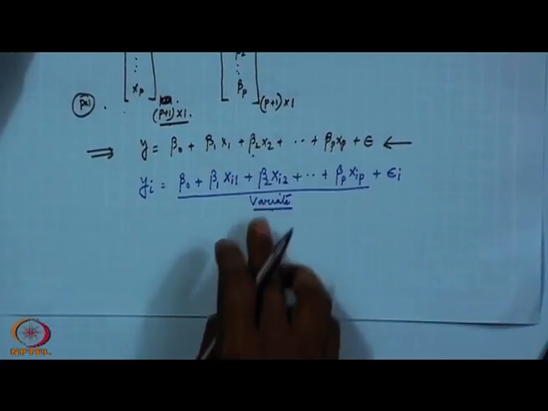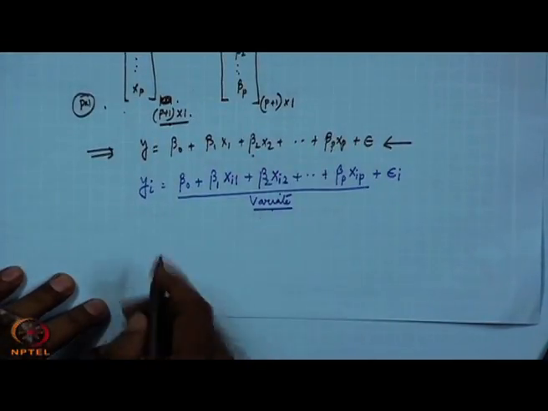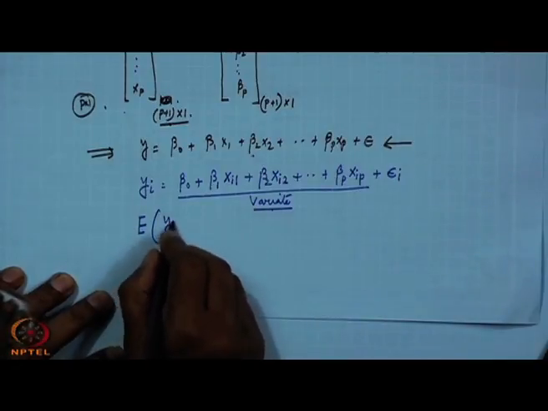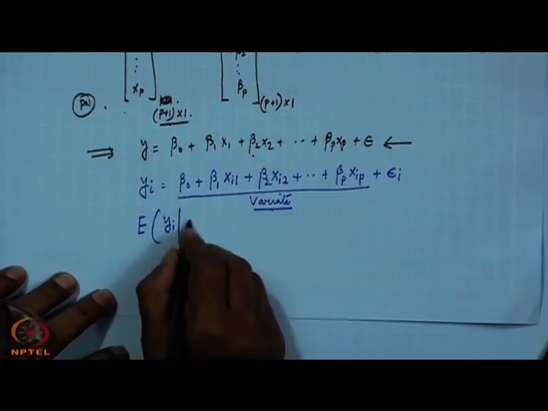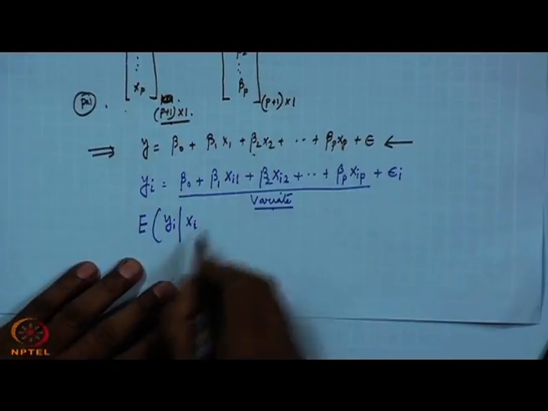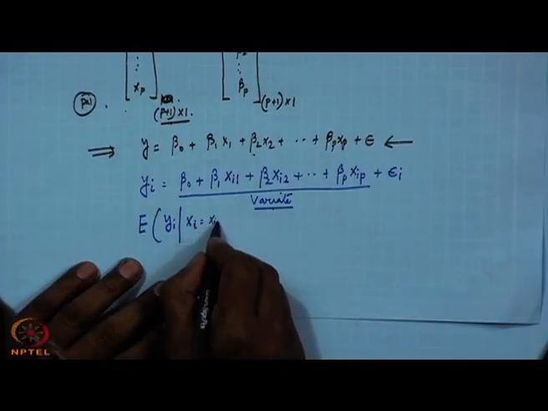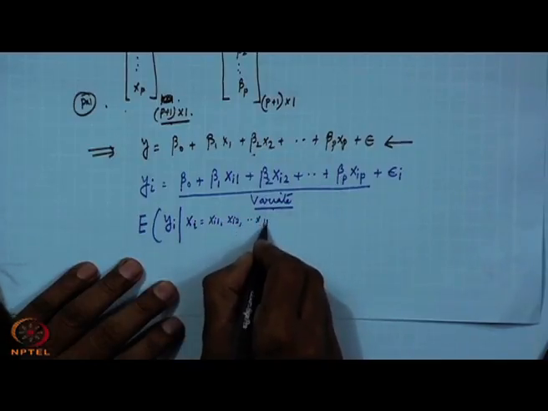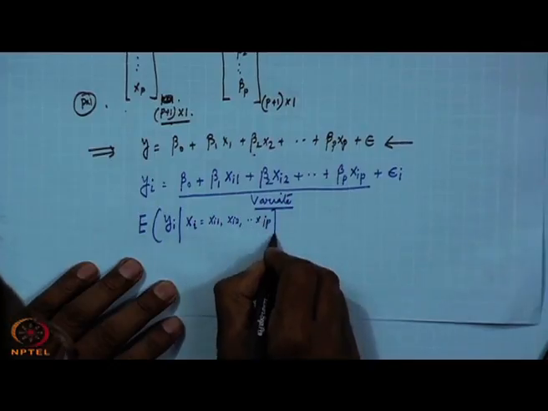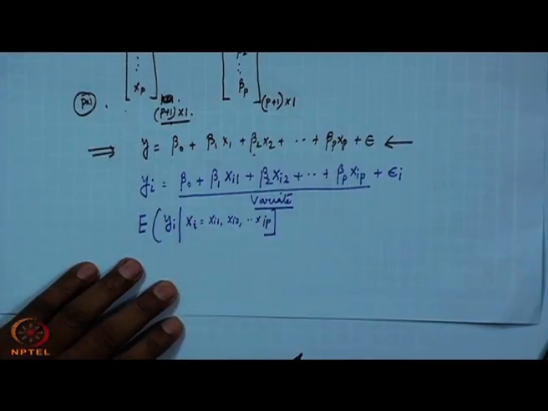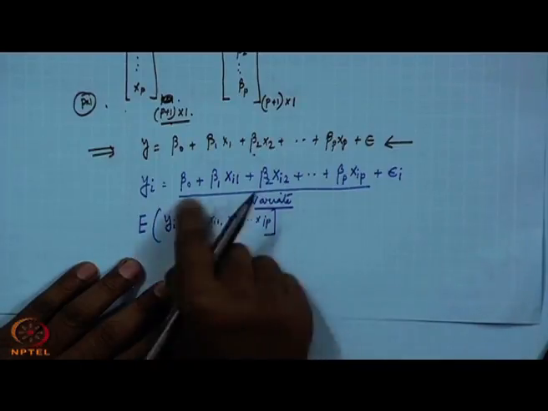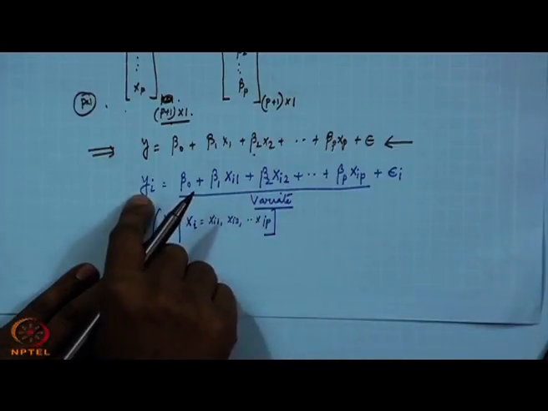In this case, this one represents the expected value of yi given xi. What is this? Xi equal to basically xi1, xi2, like this xip. Getting me? Without the error term, this one is the expected value of yi.